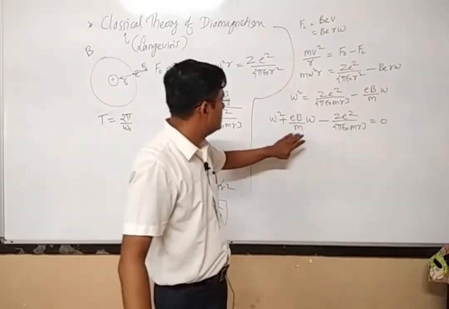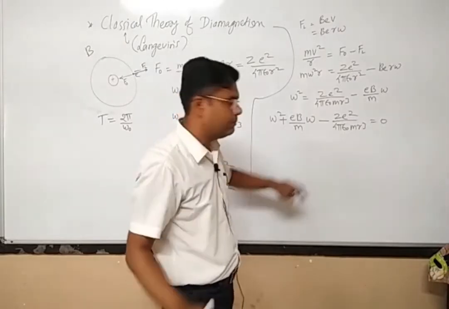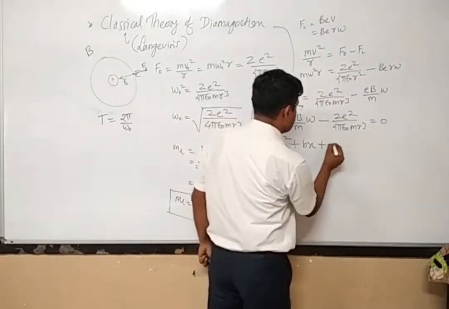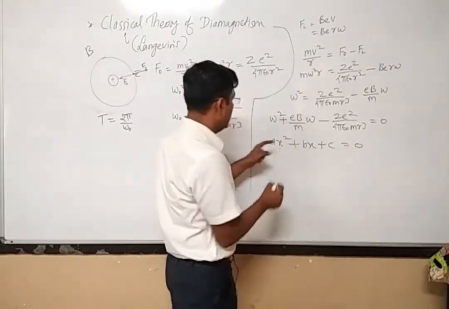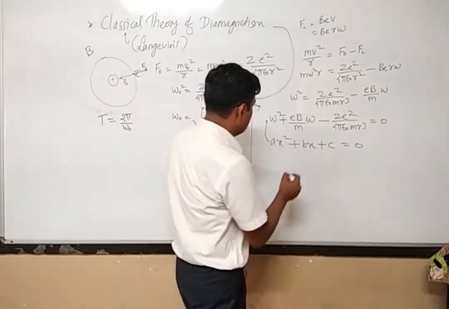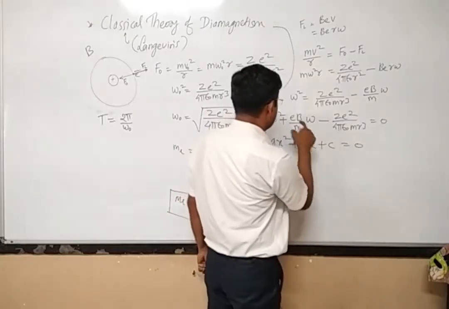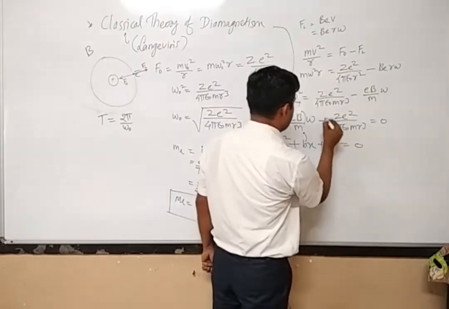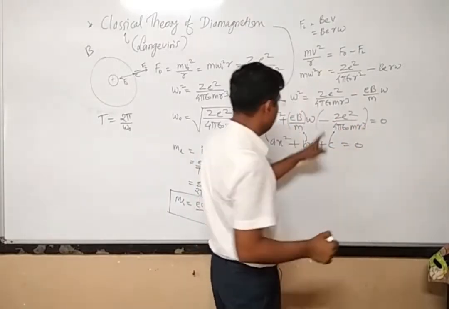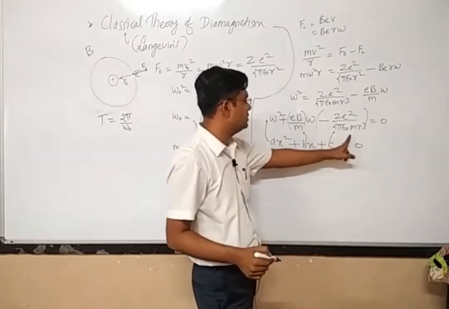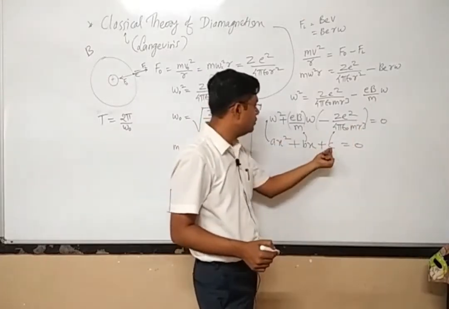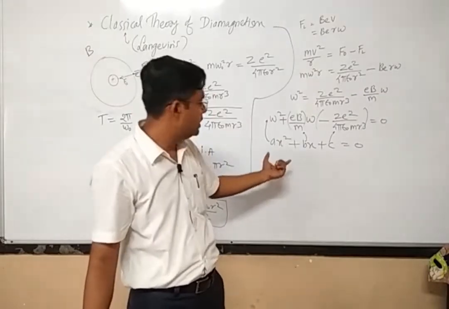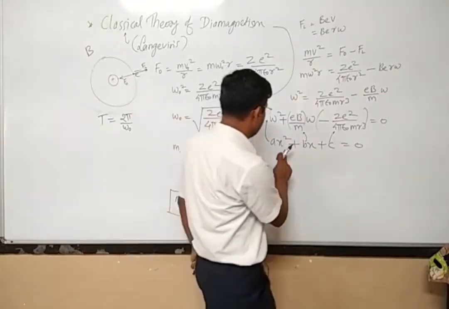Now see, this is a kind of quadratic equation, that is ax square plus bx plus c is equal to 0. The value of a is 1. The value of b is eB divided by m, and the value of c is this complete bracket, minus Z e square divided by 4 pi epsilon 0 m r cube, that is the value of c.